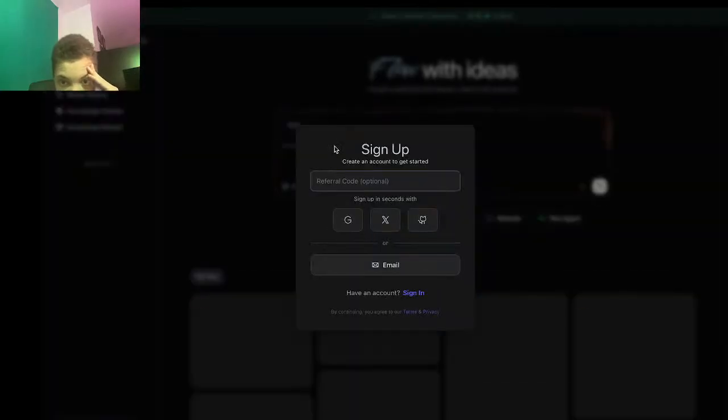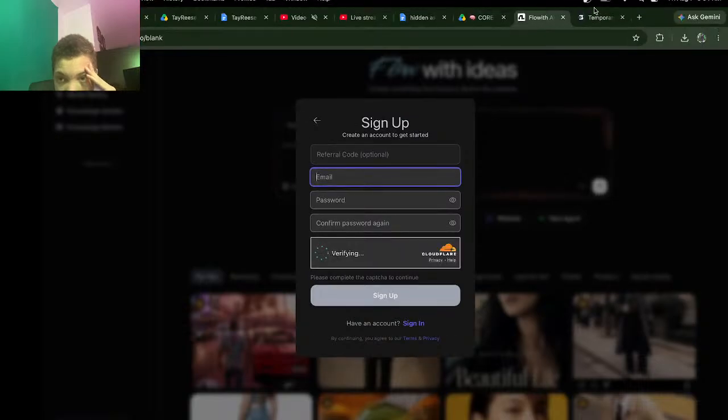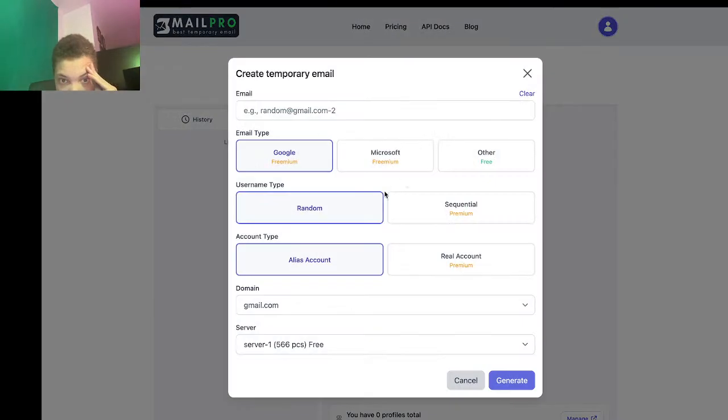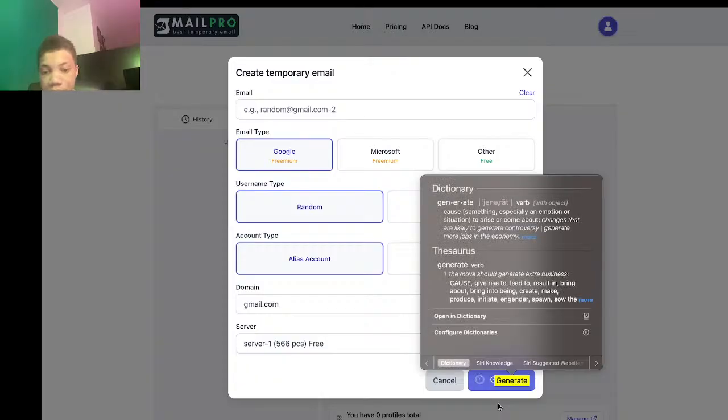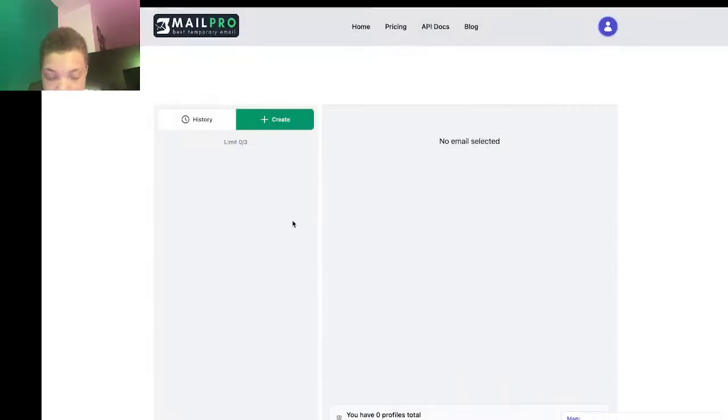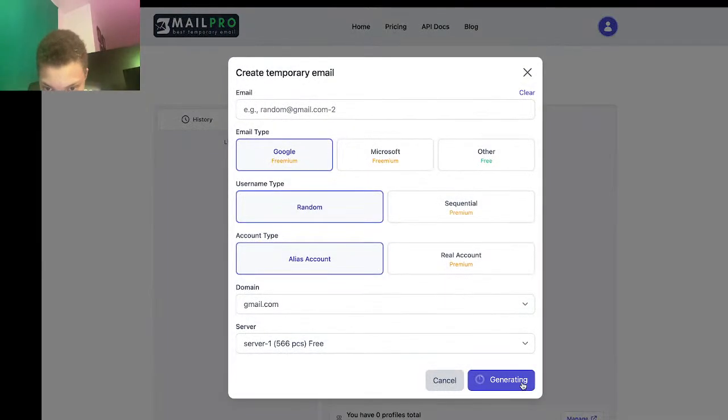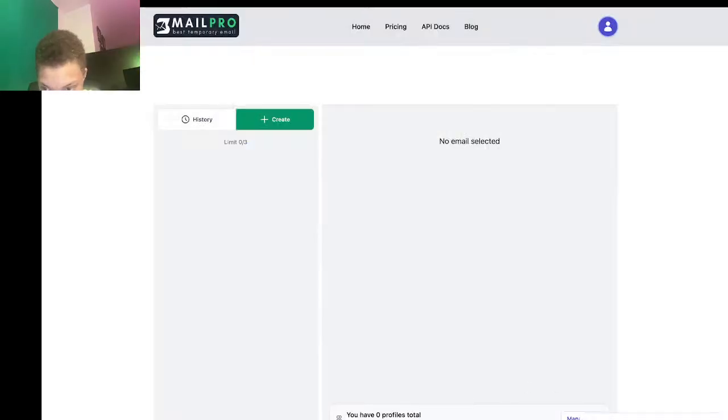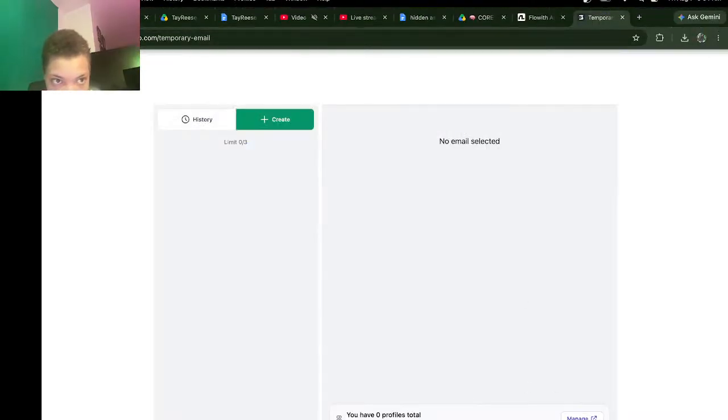Back to the home page. Alright, so all you're just gonna do is go to this right here. And if you have no research, what you're gonna do is go to create. You're gonna now create it, generate right here. So it's gonna allow us to generate. Alright, let's go to create, generate. Alright, so error, database opening. Let's refresh.